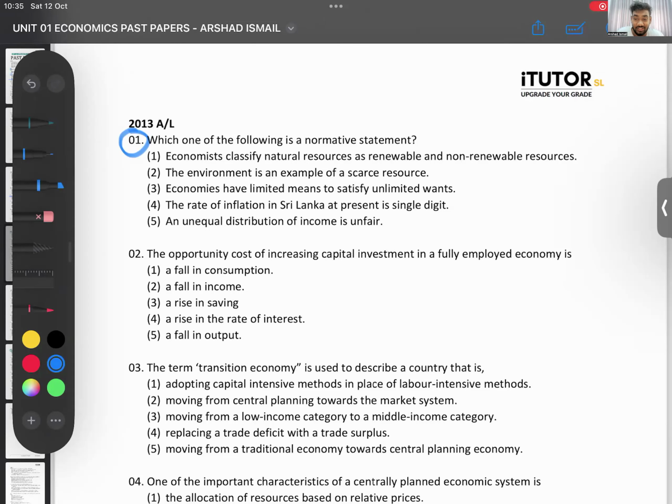Which one? 1, 2, 3, 4, 5. Which one is the normative one? Which one is something that you can't prove? Something that is subjective. Answer. Now, quickly. You don't have to take that long. Number what? Number 5, unequal distribution of income is unfair. You might say fair, someone might say unfair.